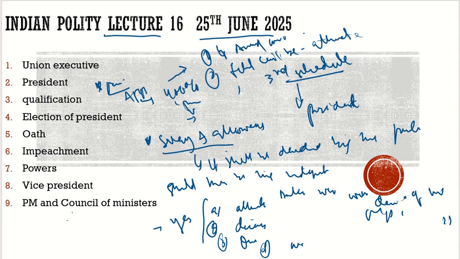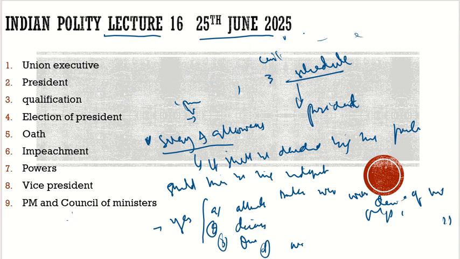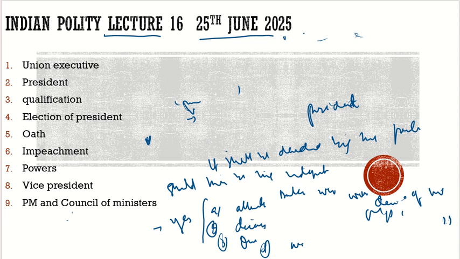Now another concept related to the Council of Ministers is collective responsibility and individual responsibility. Let's discuss this collective responsibility and individual responsibility. What is that?